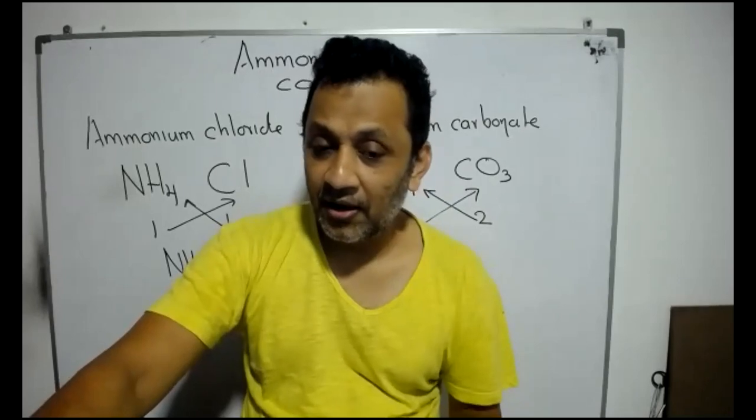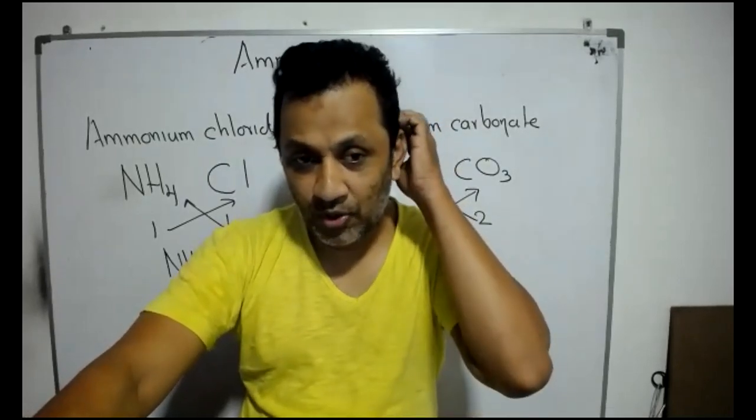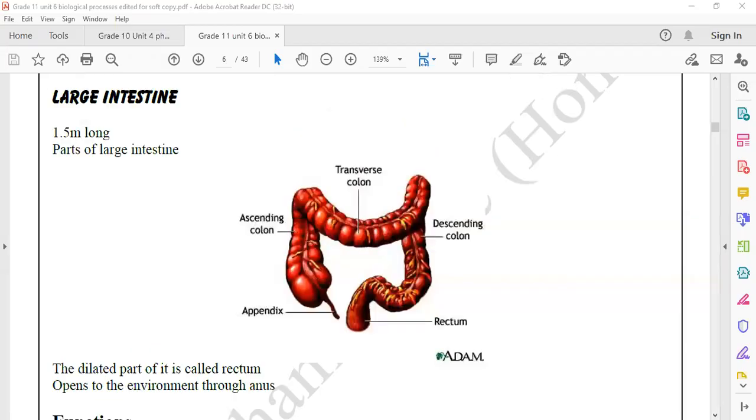In the large intestine, once you look at this diagram, this is the appearance. You don't need to know them in more detail. The end part of the large intestine is called the rectum.